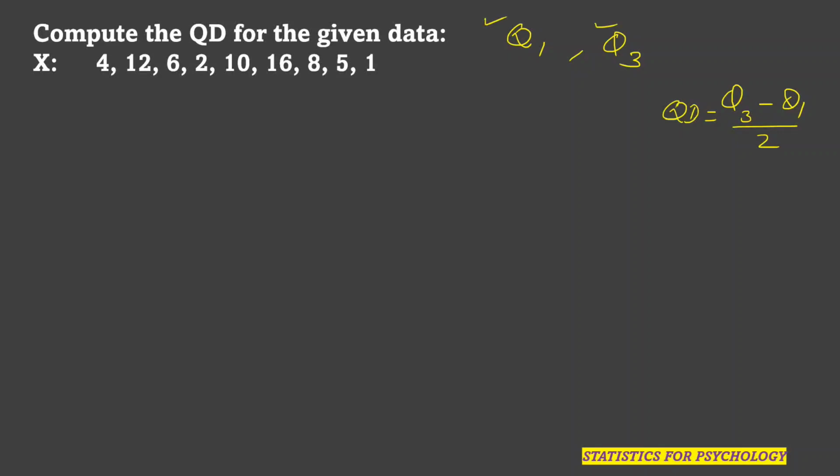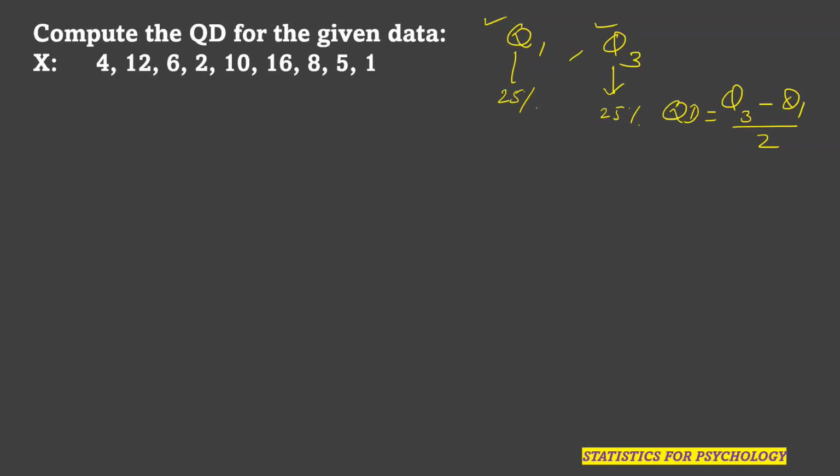So Q1 stands for the first 25% of the given data and Q3 stands for the last 25% of the given data. We have already explained that quartile deviation is an index which measures the dispersion of middle 50% scores. So when you want to calculate the dispersion of middle 50%, we should understand what is the first 25% and what is the last 25%. That first 25% we will calculate as Q1 and the last 25% we will calculate as Q3. So now for this given data, let us calculate Q1 and Q3.